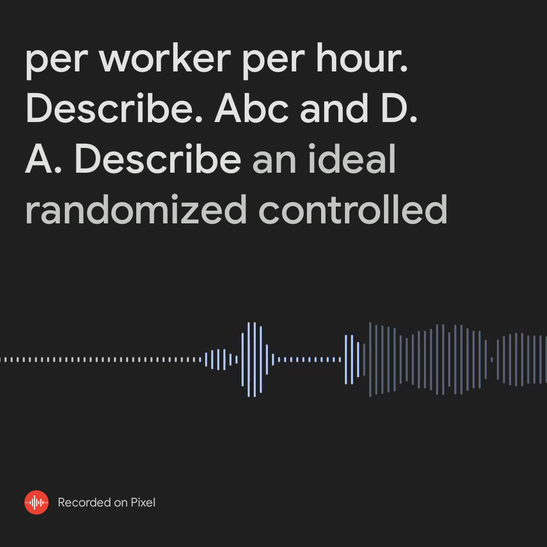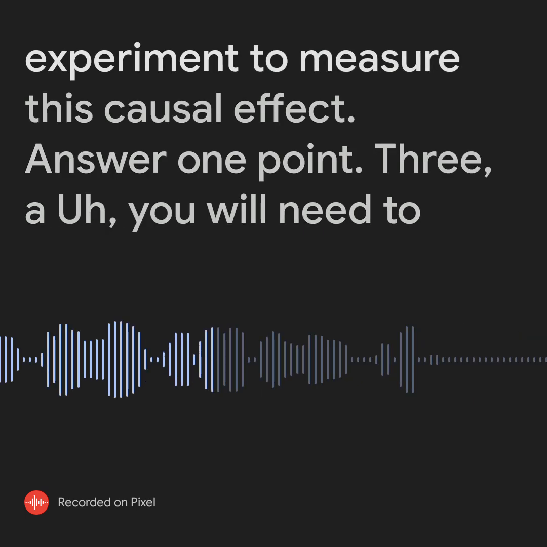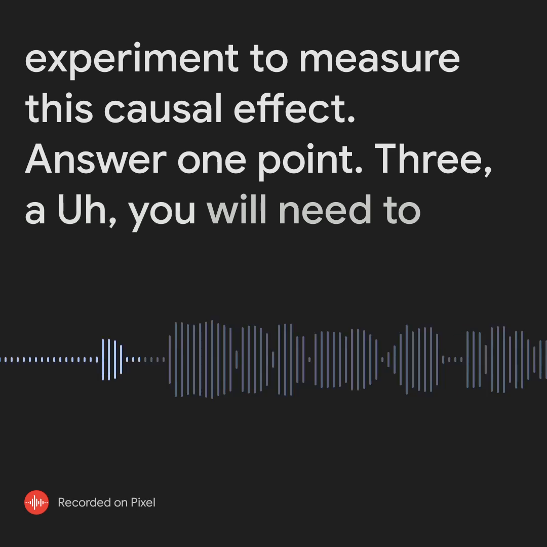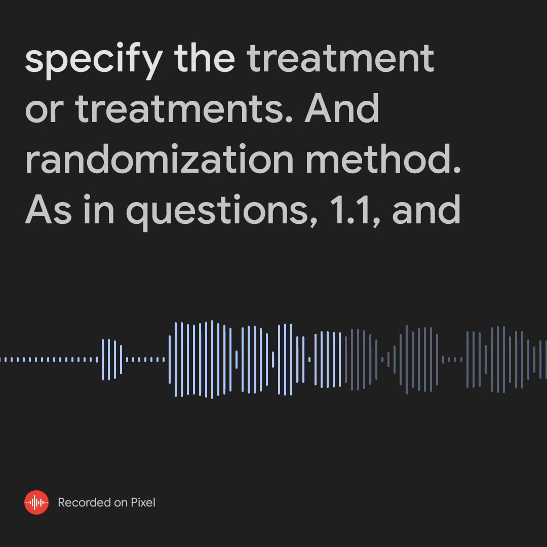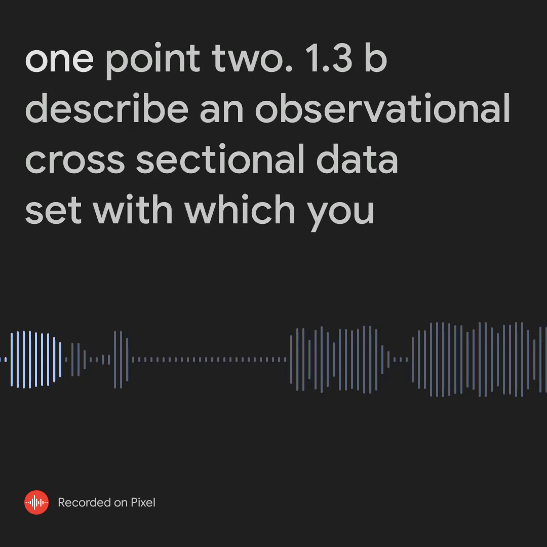A. Describe an ideal randomized controlled experiment to measure this causal effect. Answer 1.3a. You will need to specify the treatment or treatments and randomization method, as in questions 1.1 and 1.2.